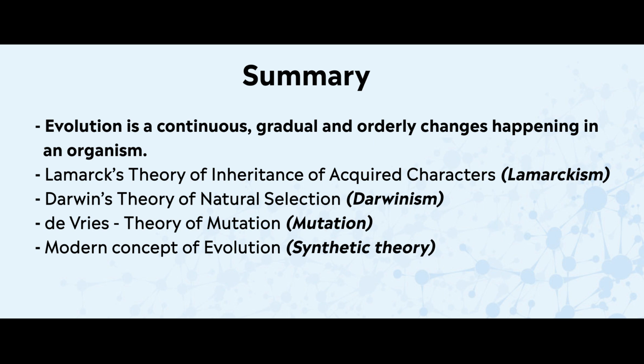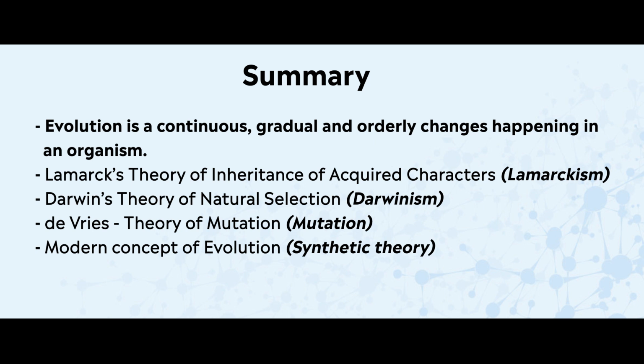Number 1 was Lamarckism, which talks about the inheritance of acquired characters to the offsprings. Then number 2, Darwin's theory, which talks about natural selection. And after that, Hugo de Vries' theory of mutation, wherein he said that evolution happens due to mutation in the genes. And the 4th one, the modern concept of evolution, which is the combination of Darwinism and Mendelian genetics, wherein they said that evolution happens due to genetic variation and then natural selection.